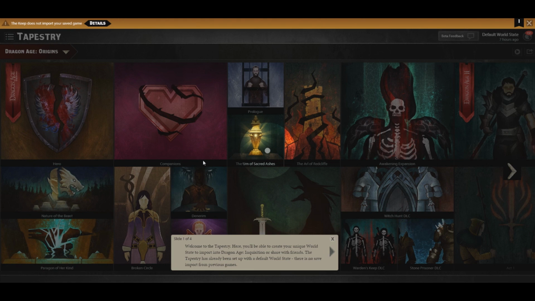Here, welcome to the Tapestry. Here you'll be able to create your unique world state to import to Dragon Age Inquisition or share with friends. The Tapestry has already been set up with default world state. There is no save import from previous games.